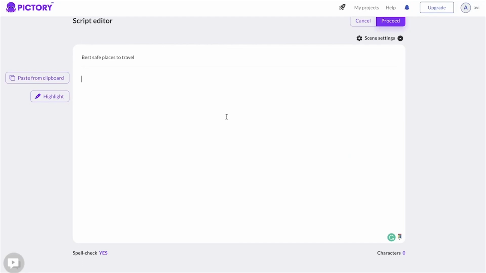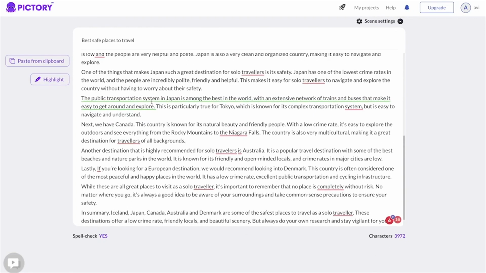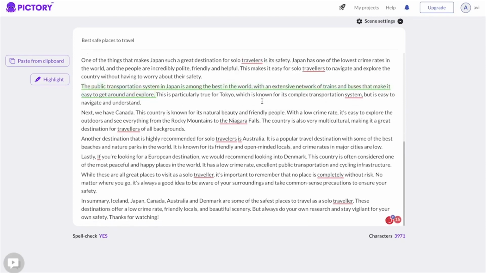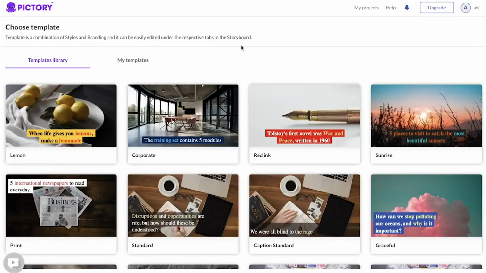So I've gone ahead and entered the script onto a Google Doc. So I'm going to copy this over and paste it onto Pictory. This way, it'll show us the amount of characters. And we can also do a spell check as well. Once you've pasted your script, you can then proceed to the next step, which is selecting your video style.